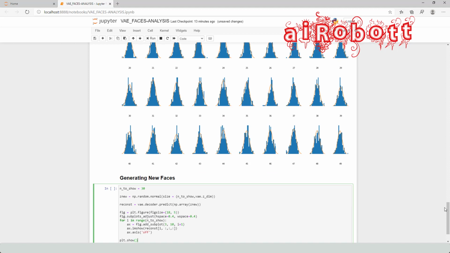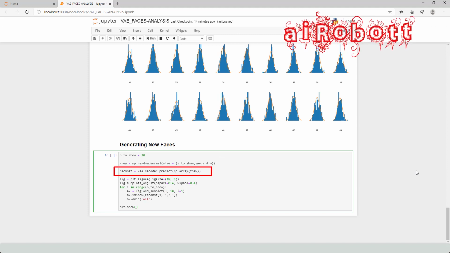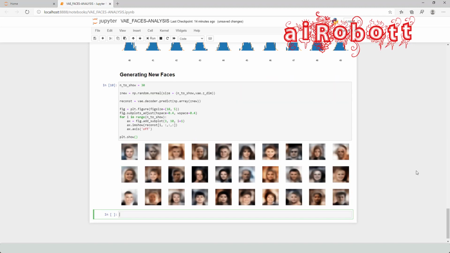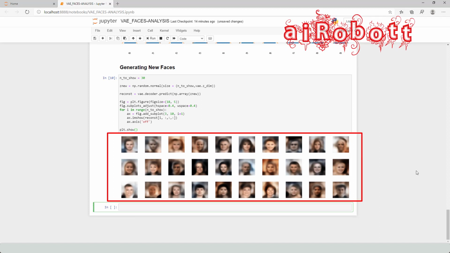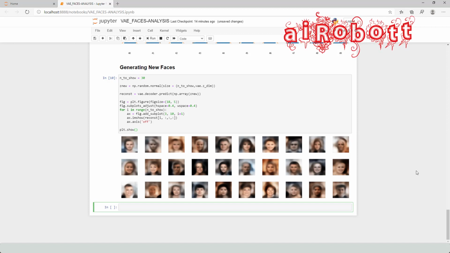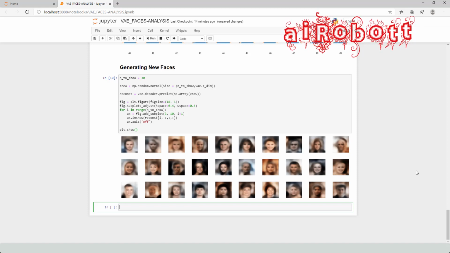Generating new cases from the latent space. We sample 30 points from a standard normal distribution with 200 dimensions. Then we pass these points to the decoder. The resulting output is a 128 by 128 by 3 image. This is the output. Amazingly, the variational autoencoder is able to take the set of points that we sampled and convert each into a convincing image of a person's face. While the images are not perfect, they are a giant leap forward from the naive Bayes model.